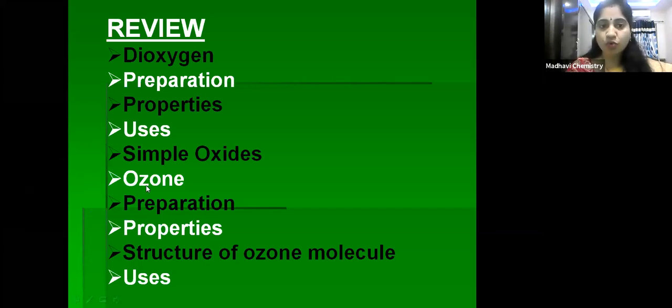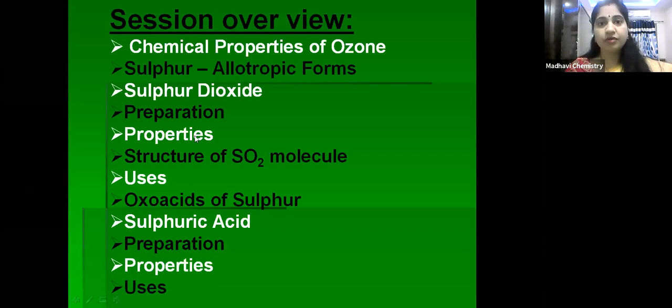After that, ozone preparation, O3, one of the allotropic forms of oxygen. We have seen its preparation and properties, the structure of the ozone molecule, the bent structure, and its resonance structures also. Uses of ozone we have discussed. So today we are going to discuss some more chemical properties of ozone, because it is very important from the examination point of view.